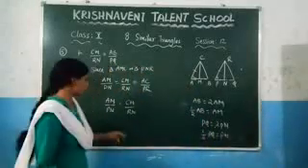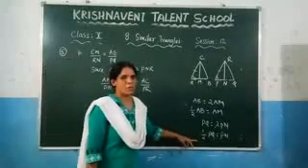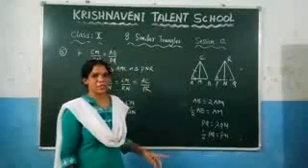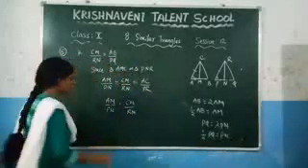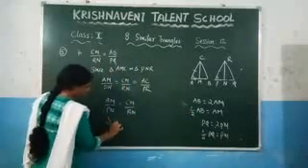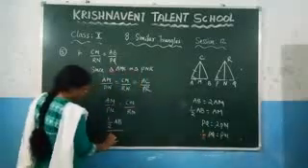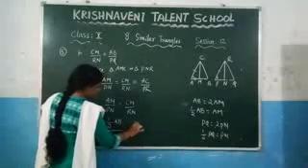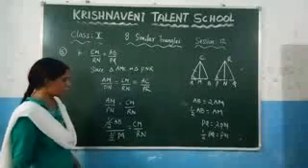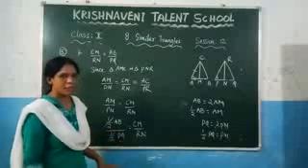So we have changed AM in terms of AB and we have changed PN in terms of PQ. Why? Because they have given here CM and RN are the medians. Using that condition, we have changed this one. So in place of AM, you can write half of AB, and in place of PN, you can write half of PQ. Half of PQ is equal to CM by RN. And here this half will get cancelled. So this is what we need to prove. We need to prove here CM by RN is equal to AB by PQ.